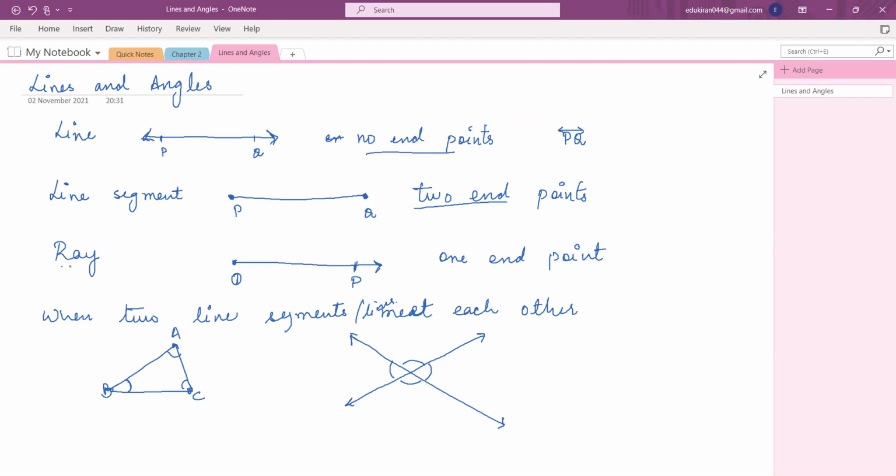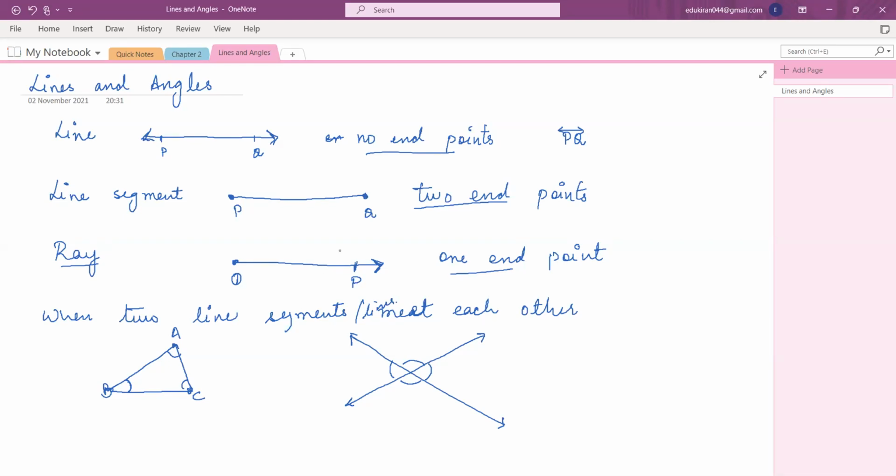Then the third thing is a ray. A ray extends on only one side, so it has one endpoint. O is the endpoint. So these three things you should know: what is a line, what is a line segment, what is a ray. Now, when two or more line segments or two or more lines meet each other, what happens?